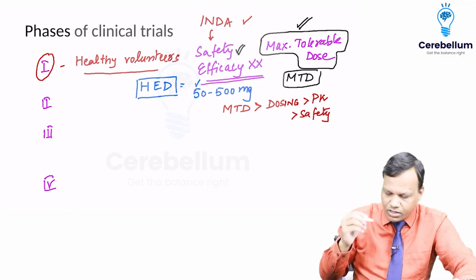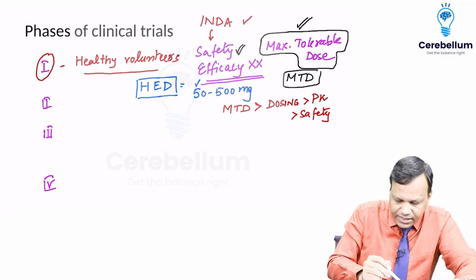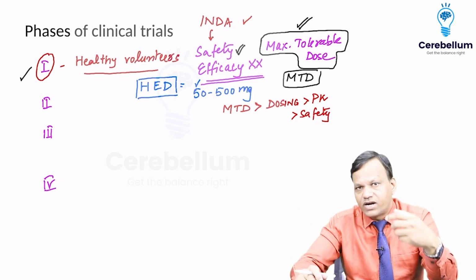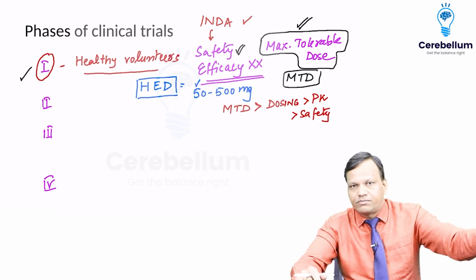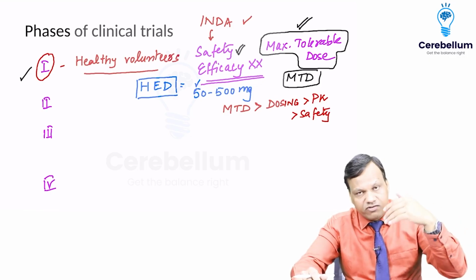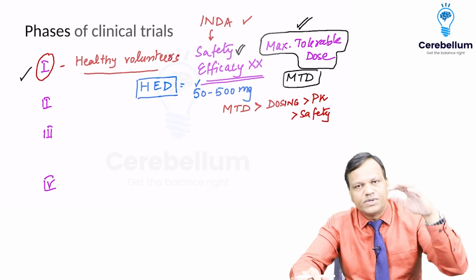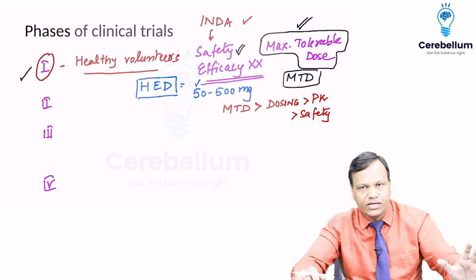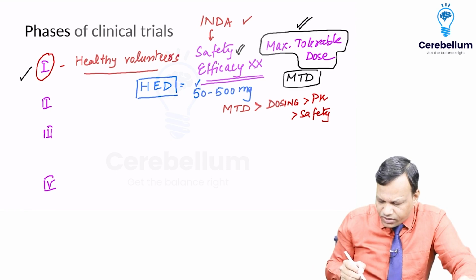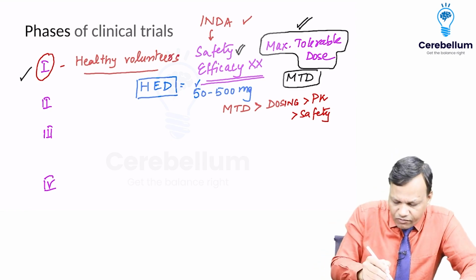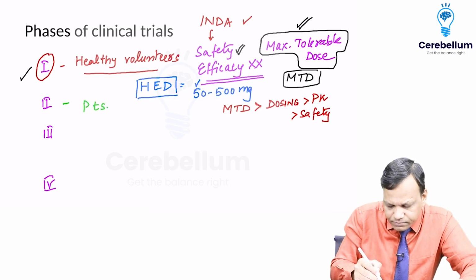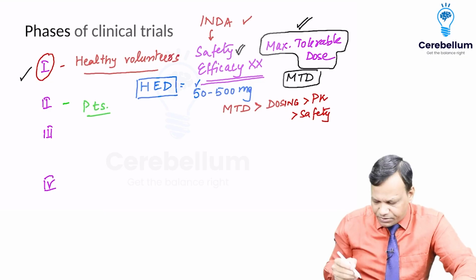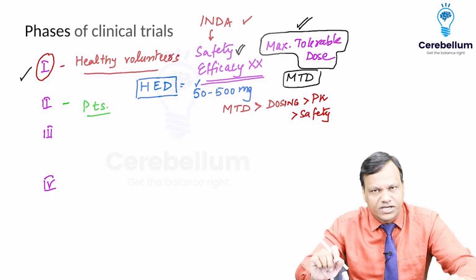So we have done the phase 1 trial. After phase 1 trial, the answer we get is do not give more than this milligram. So we get the range that in further clinical trials, the dose will always be less than MTD. So we have calculated the dose and now we go to phase 2 trial. Phase 2 trials are the first trials in the patients. We take a small number of patients.